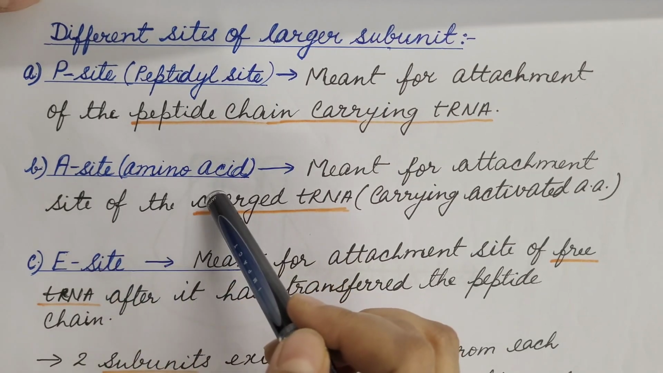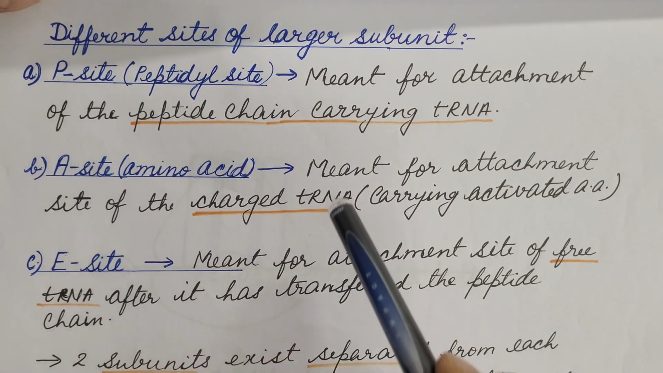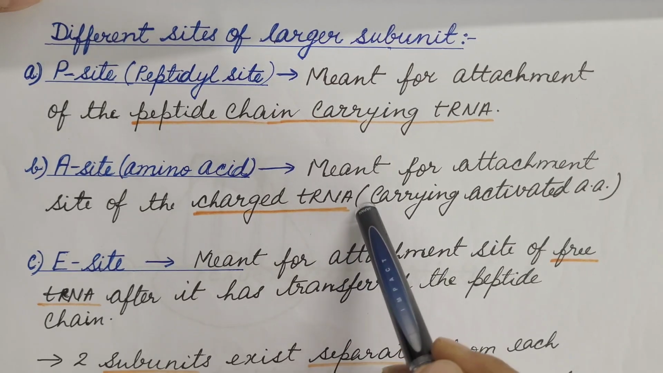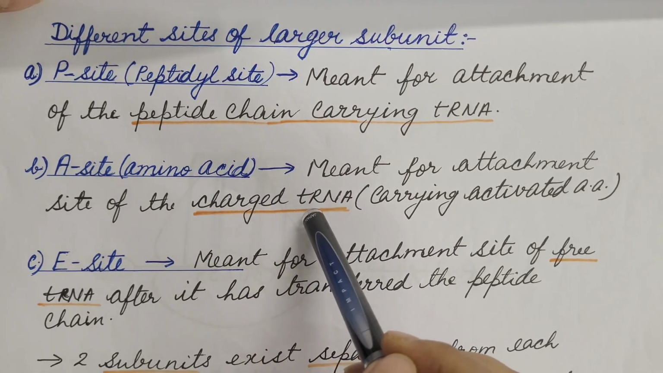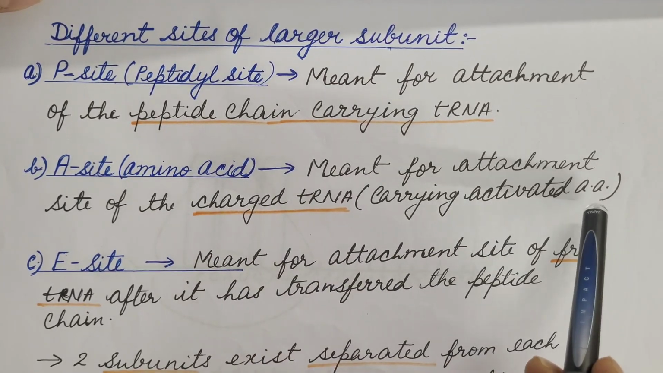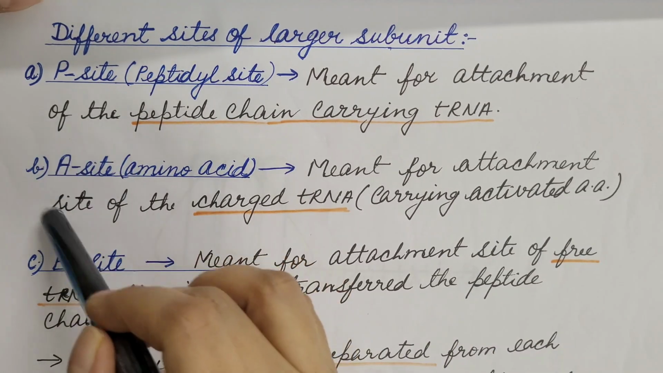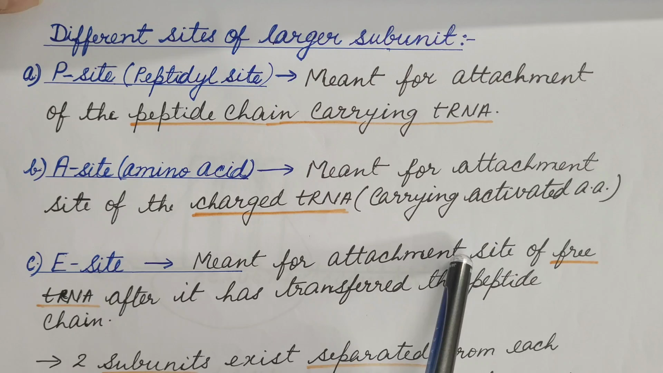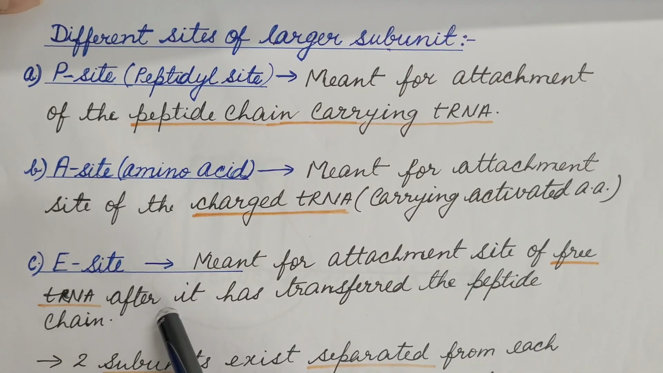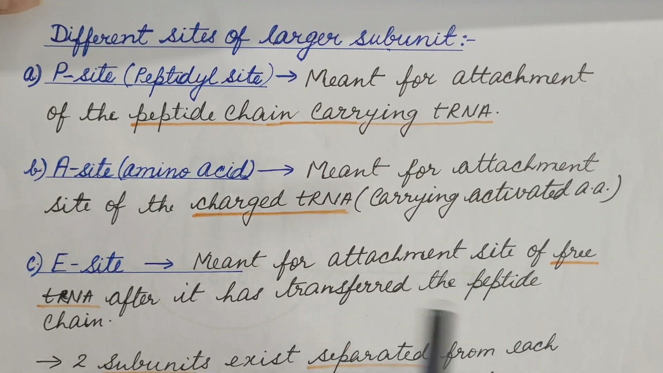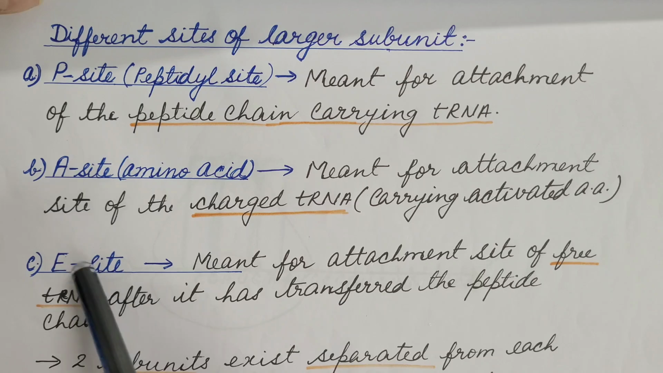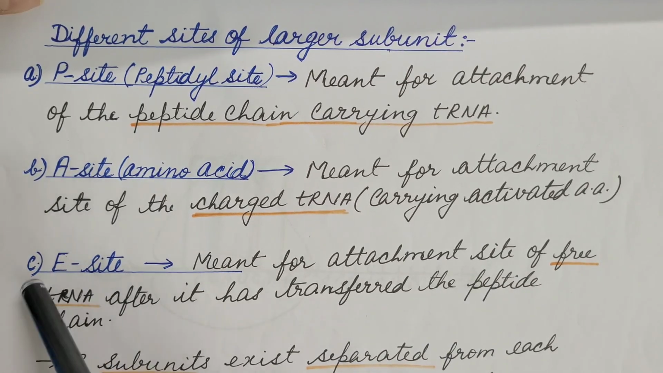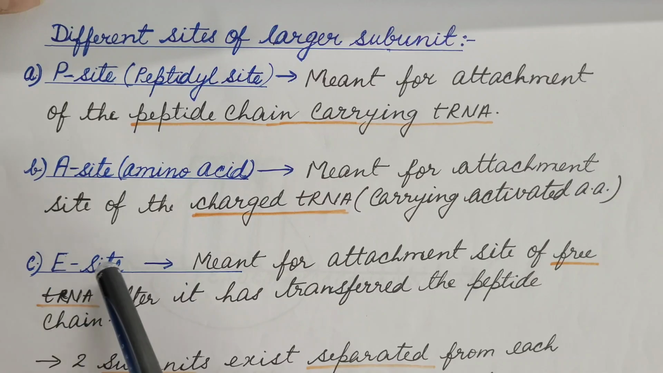Then comes the A site or amino acid site. It is meant for the attachment site of charged transfer RNA. Charged transfer RNA, which carries an activated amino acid, attaches to the A site. Then comes the E site. It is meant for the attachment site of free transfer RNA after it has transferred the peptide chain. So transfer RNA, after it has transferred the peptide chain, is free, which then attaches to the E site.